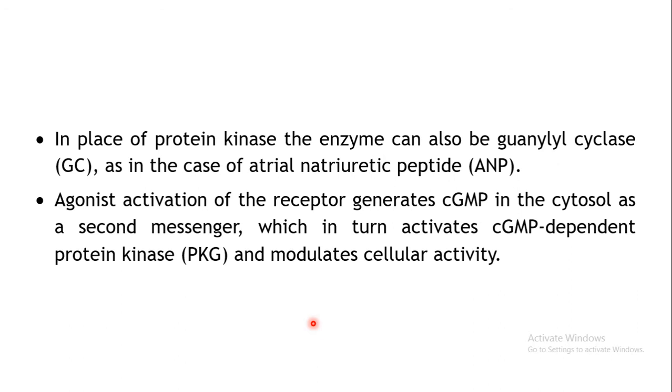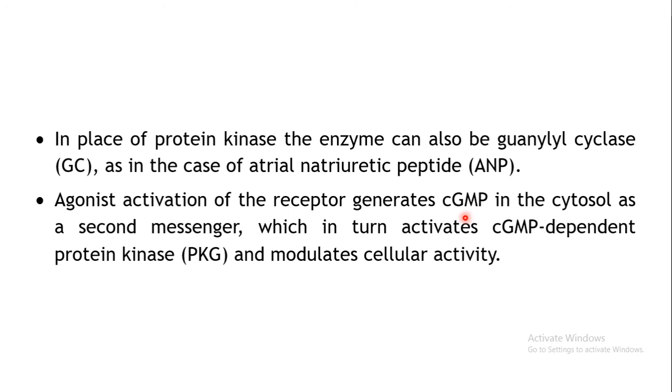Now, as I've told earlier, in certain cases, instead of protein kinase, your receptor may also have guanylyl cyclase. Say for example, atrial natriuretic peptide hormone has guanylyl cyclase activity.